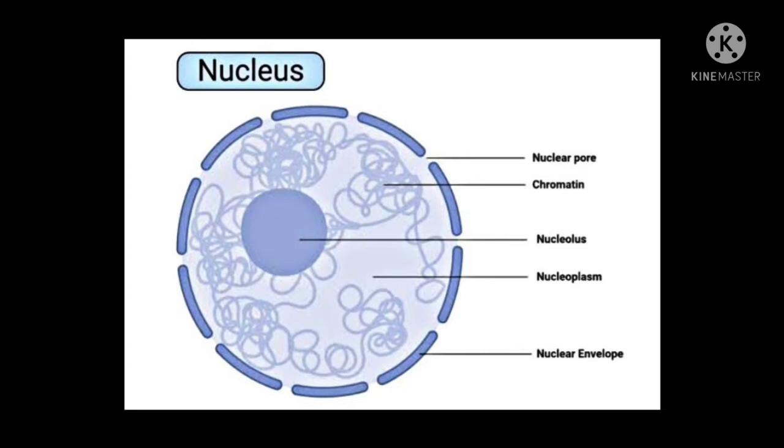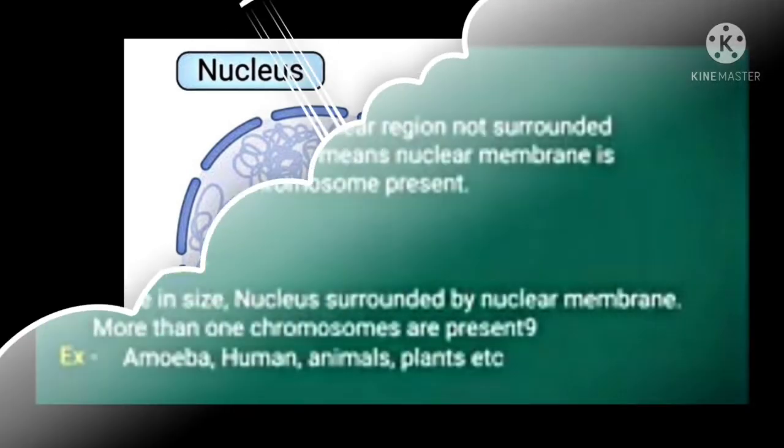Inside the nuclear membrane, it contains nucleolus, chromosomes and chromatin material. Chromatin material consists of DNA, that is deoxyribonucleic acid, and proteins. The chromosomes contain information of inheritance of features from parents to next generation.